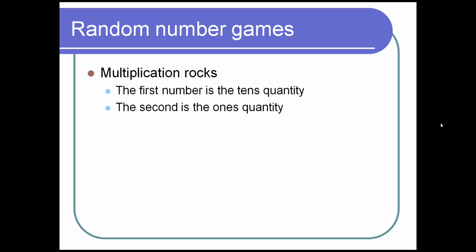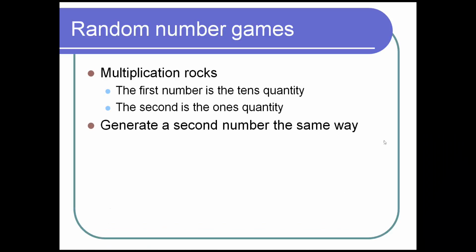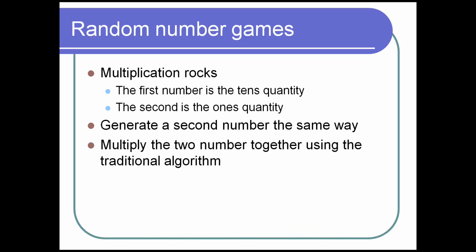So they're going to generate a 2-digit number. Then guess what? They're going to generate a second 2-digit number. Every student now has unique work. They have unique problems. You are differentiating instruction based on where they are and what they're able to do. Your mathematically gifted kids, their problems are going to look different than your gen ed kids, than your kids who are struggling. So next I wanted to multiply those 2 numbers together using the traditional algorithm.